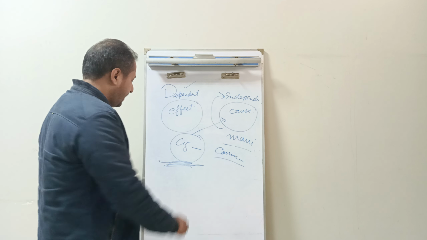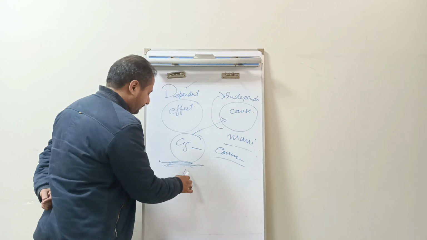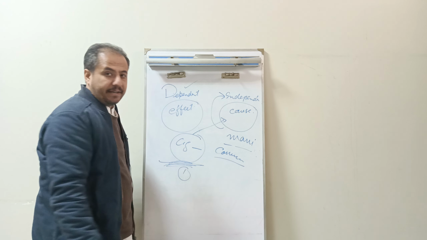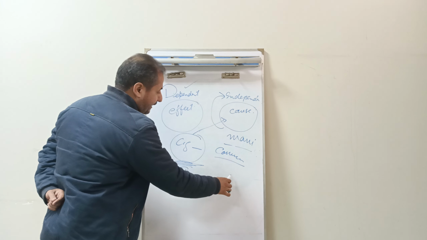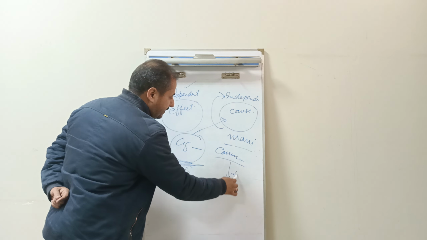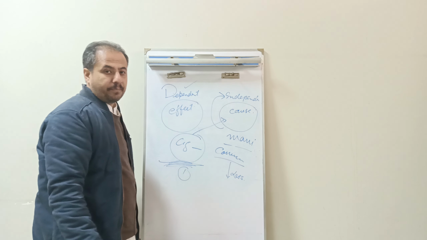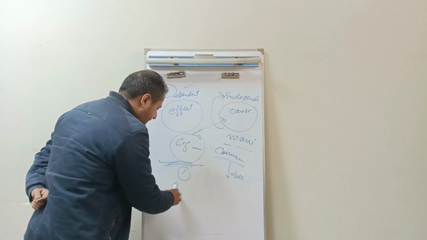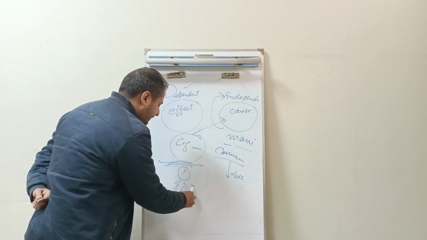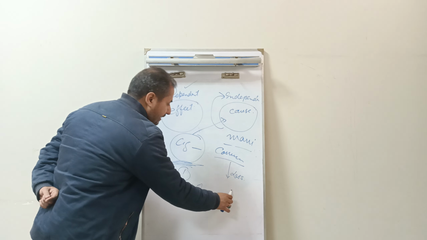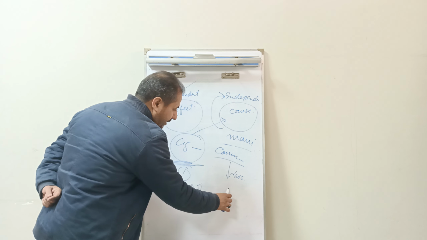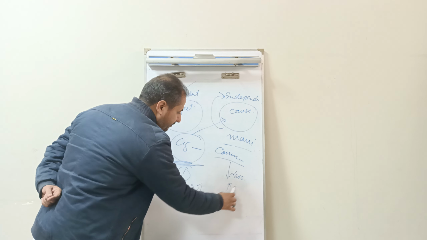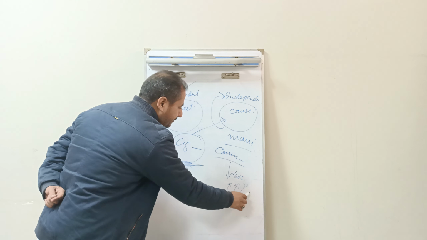For example, if a person smokes one cigarette per day, the effect of cancer will be less. But if we increase the amount of cigarettes, its effect will result in increased probability of cancer.